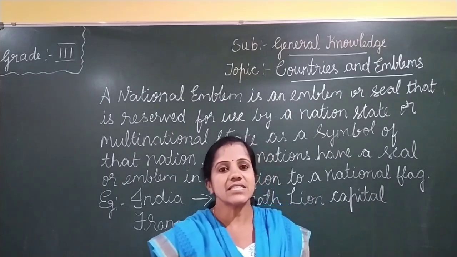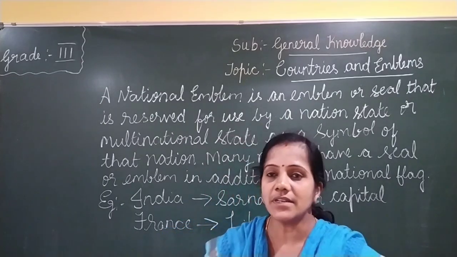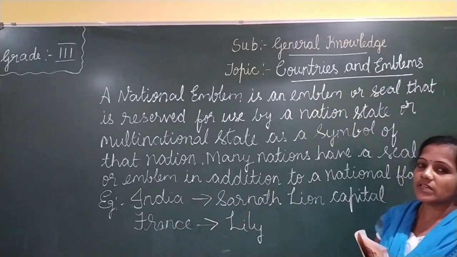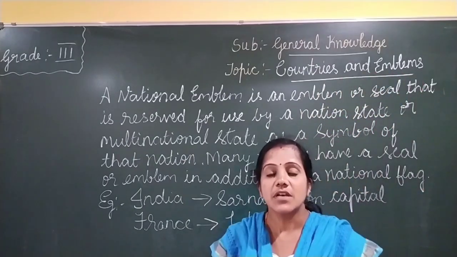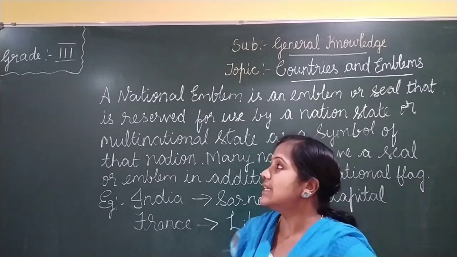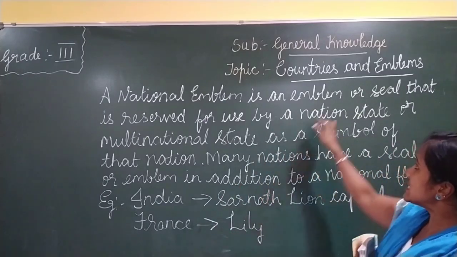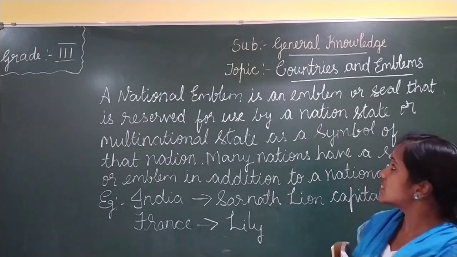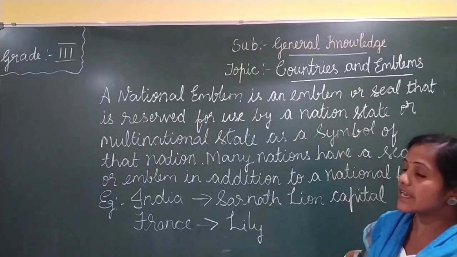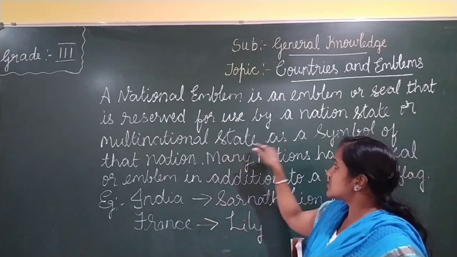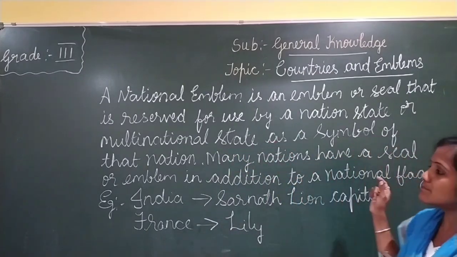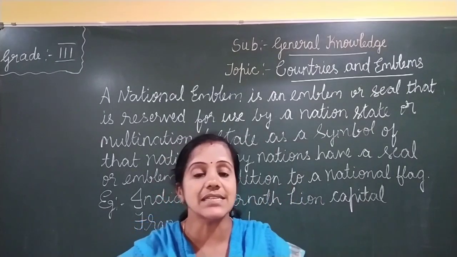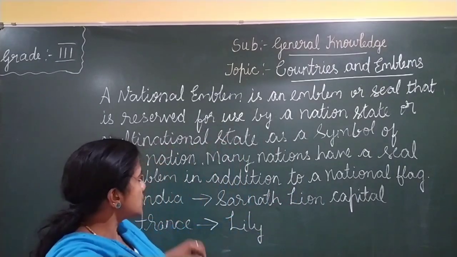So today in this class we are going to start a new chapter. The chapter name is Countries and Emblems. So what does this emblem mean? A national emblem is an emblem or seal that is reserved for use by a nation, state or multinational state as a symbol of that nation. Okay, so this emblem means it is a symbol of that nation.